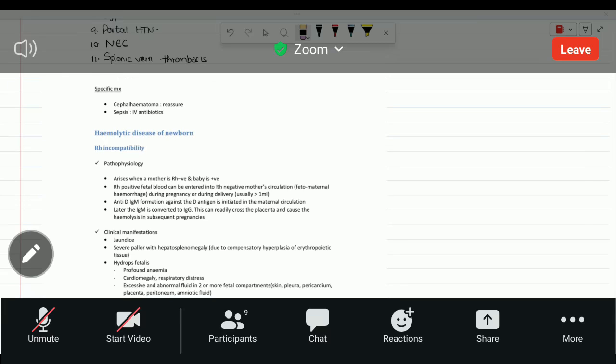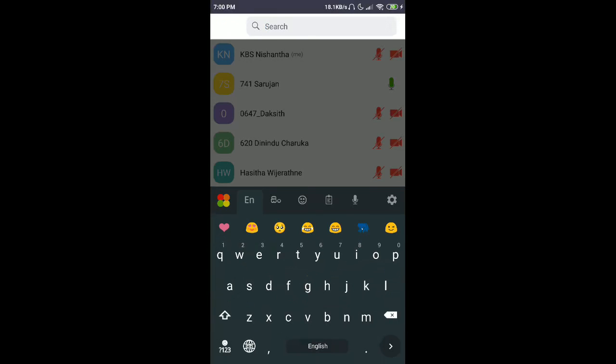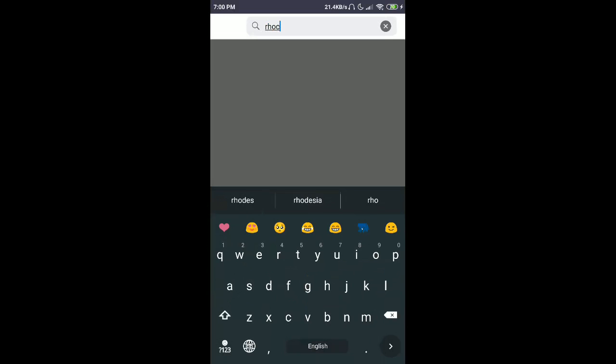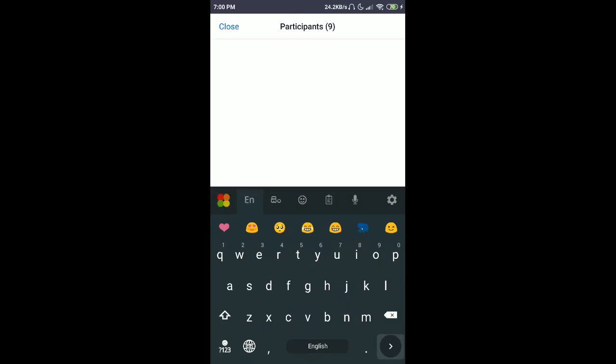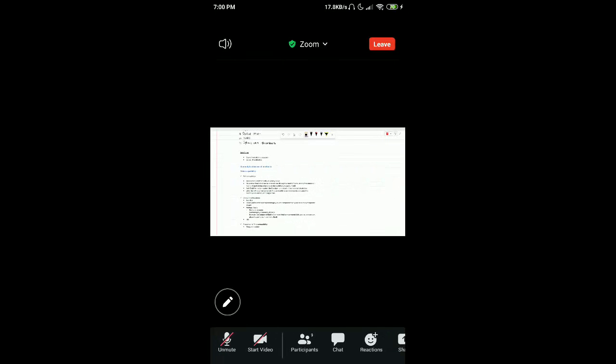So we have to give the Rogam. I think nowadays the Rogam is not available. There is another brand. I also don't remember the exact brand, but it's available. Don't mention Rogam because some consultants don't like that, because Rogam is a brand name. Write antibody prophylaxis. If they ask for the brand, just tell them Rogam. Okay. So that is the only method to prevent.